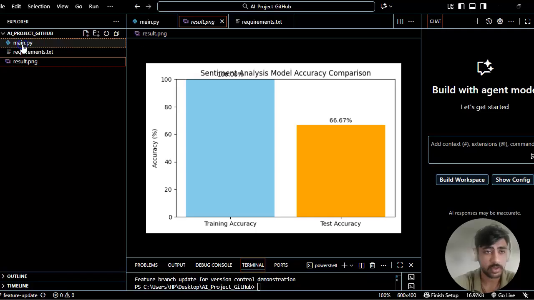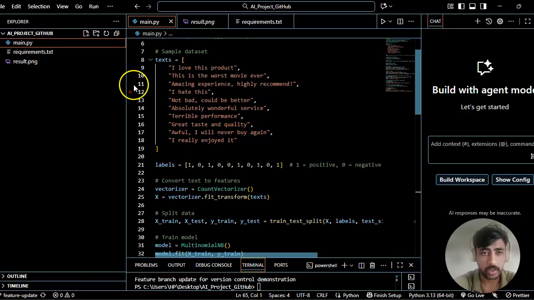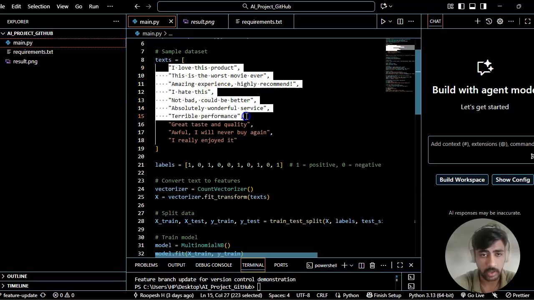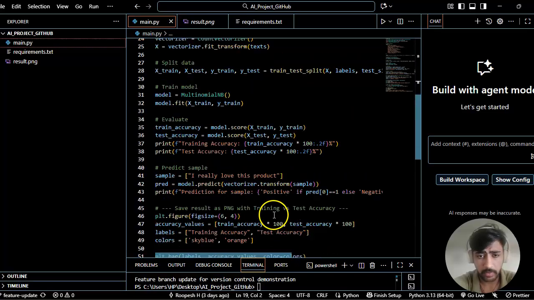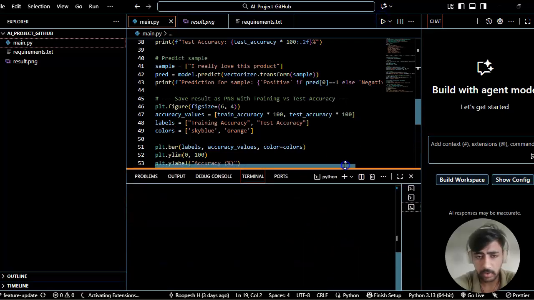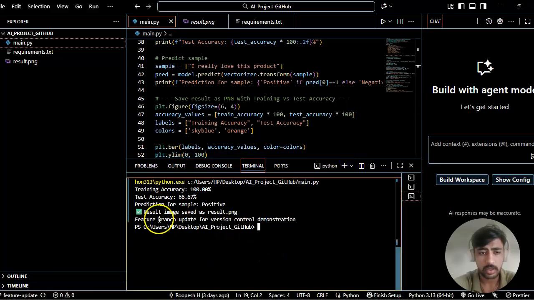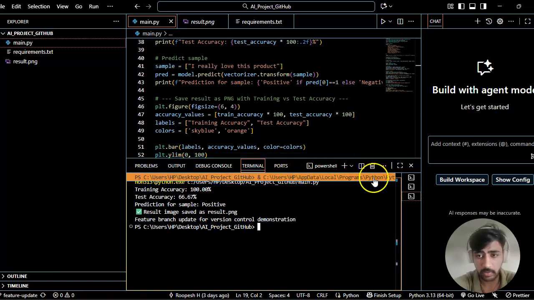Over here you can see this is my main Python code. I have used 10 sentences as I said earlier. So these are the 10 sentences. In this, they will be classified as positive and negative. When I run the code over here, basically you can see the training accuracy, test accuracy and all, and at the last, the result will be saved over here itself.